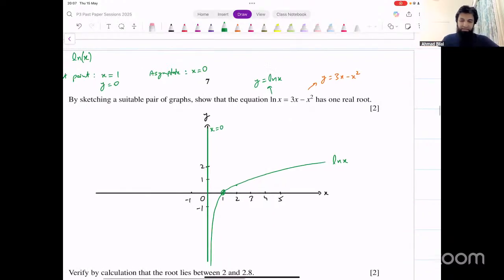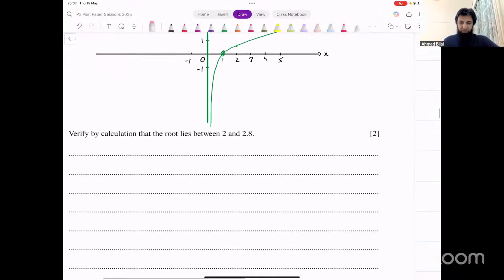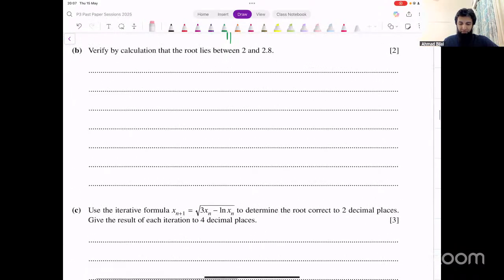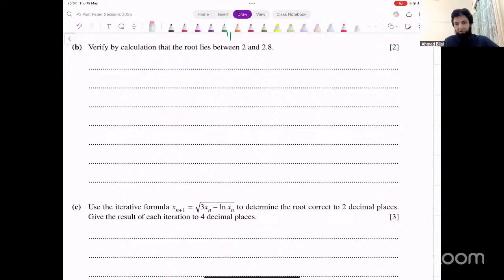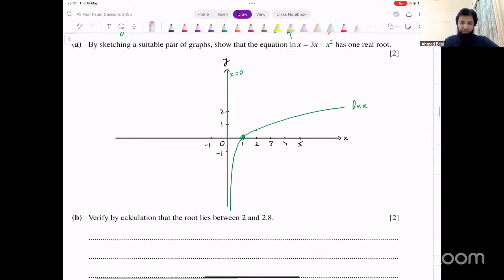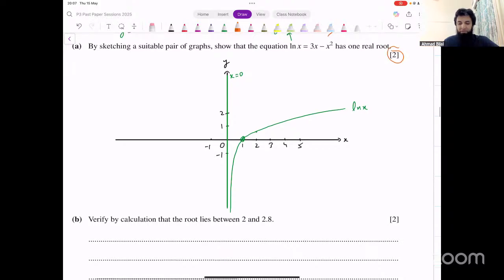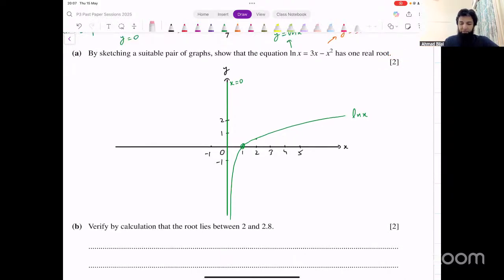Yes, exponential also have graphs, of course. This does take time. So if it's a 2-mark question, you will unfortunately end up spending like 4 or 5 minutes on this. I would recommend skip this part initially, do the rest of the parts, and then at the end of the exam, come back to this. Graphs take time, and they are not worth a lot of marks. It's only 2 marks. That's a lot of work for 2 marks.